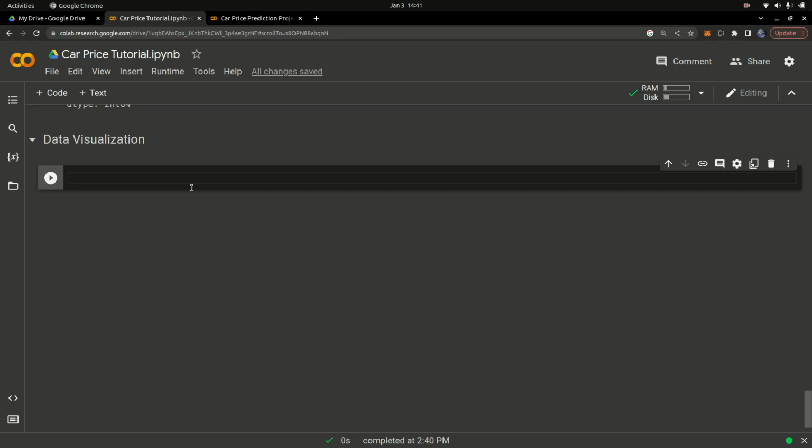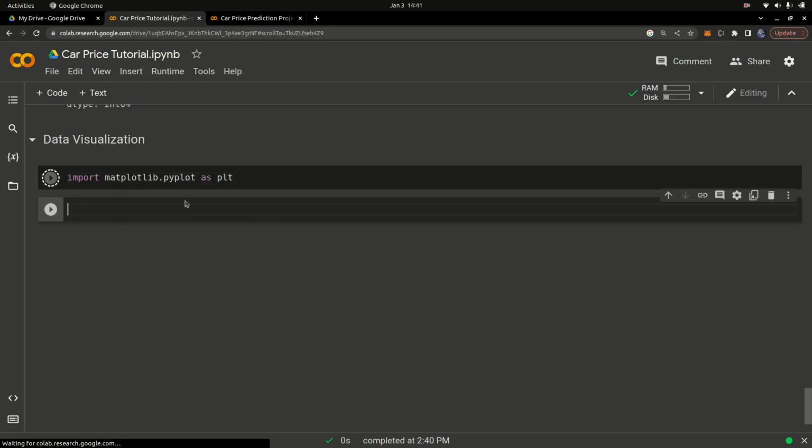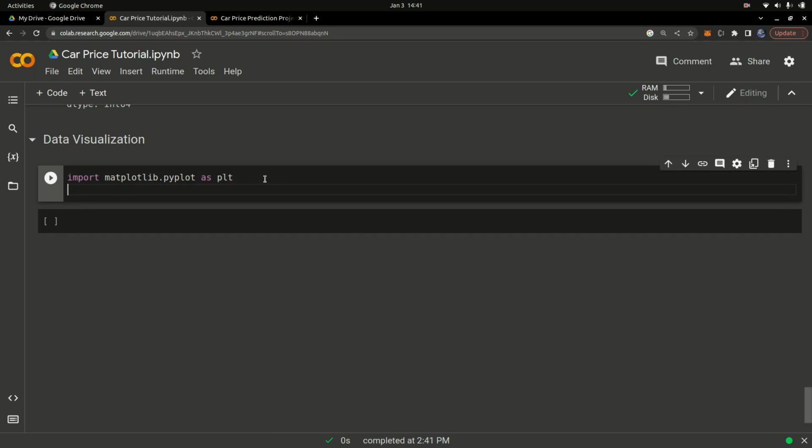What I have to do now is import a couple of things. I'm going to import matplotlib.pyplot as plt, just like that. I also want to import one more thing: seaborn. So I want to import seaborn as sns, and then run that.